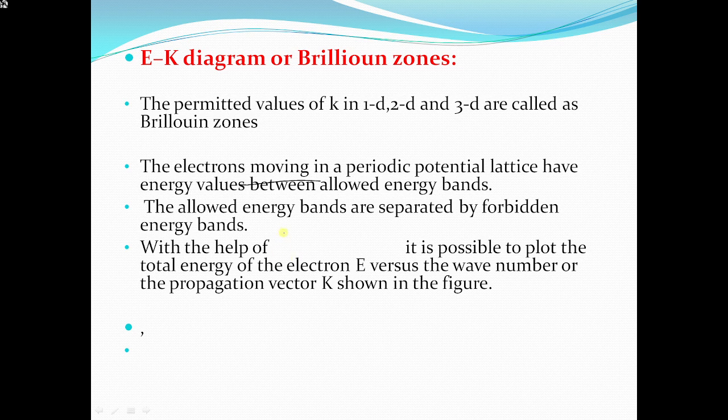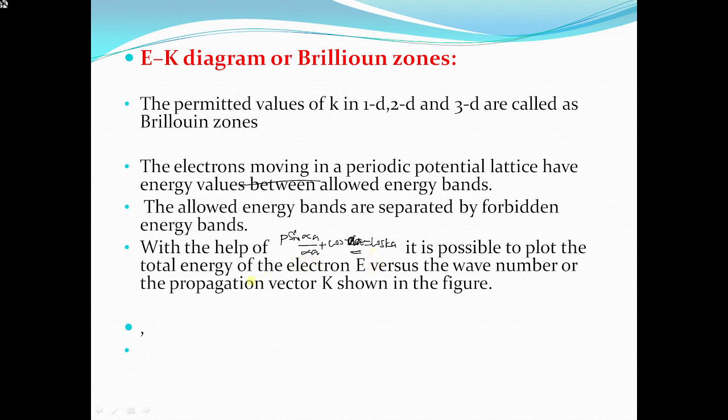Now with the help of the Kronig-Penney expression. Kronig-Penney got an expression: P sin alpha A by alpha A plus cos alpha A is equal to cos Ka. This is the expression we got from the Kronig-Penney model. When we draw a graph between the LHS of this equation and alpha A, the energy spectrum consists of both allowed bands and forbidden bands.